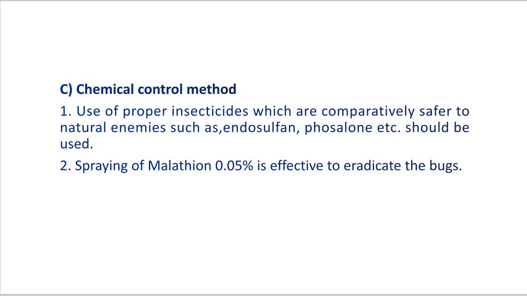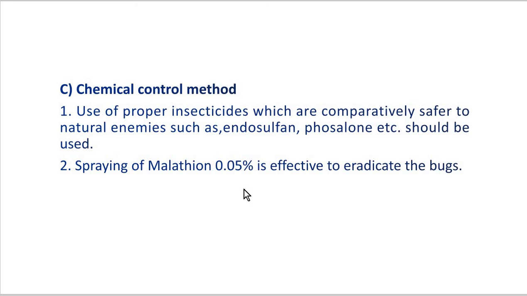Now the spraying of malathion in the concentration of 0.05% is effective to eradicate the bugs. This very low concentration of malathion, an insecticide, helps to eradicate the bugs. So it is a very effective method. That is the chemical control method.